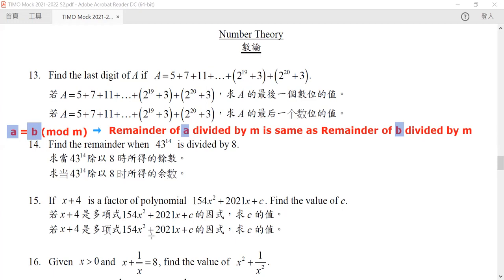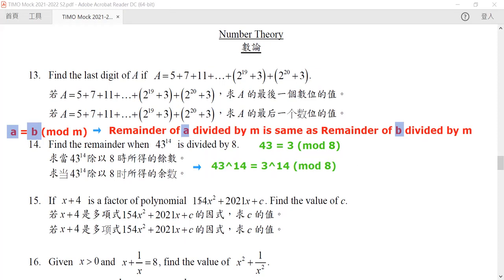So because we want to calculate the remainder of 43 to the power of 14 when it's divided by 8. Now also, let us realize that 43 is equivalent to 3 when it's divided by 8. So according to our rules, we know that 43 to the power of 14 is equivalent to 3 to the power of 14 when it's divided by 8.